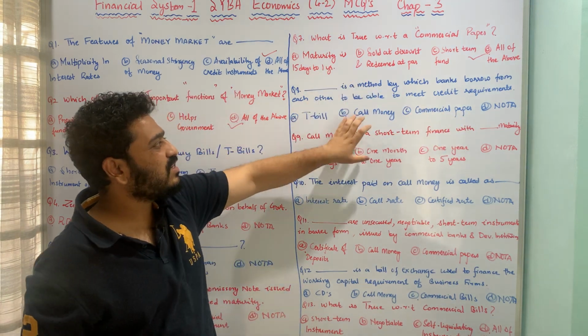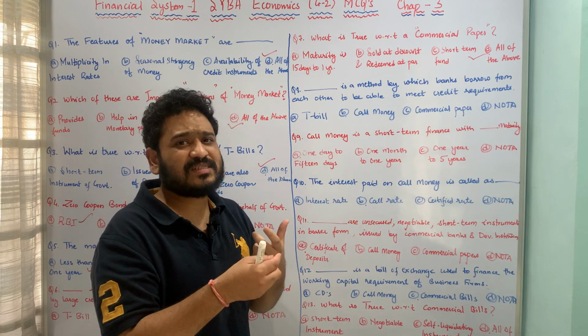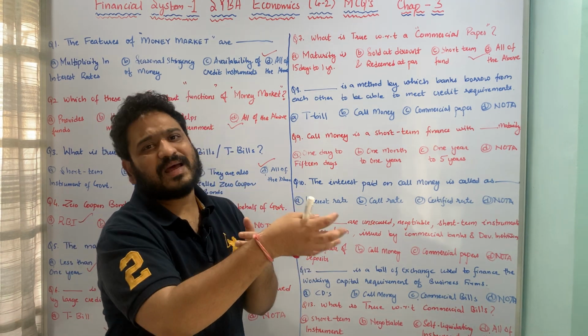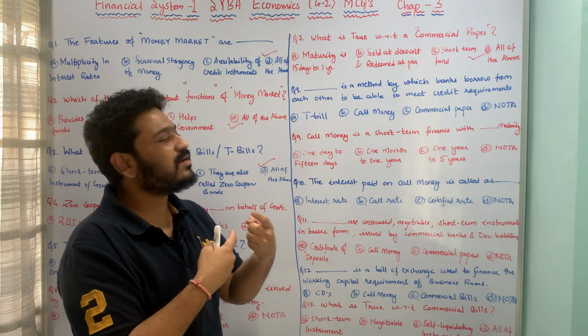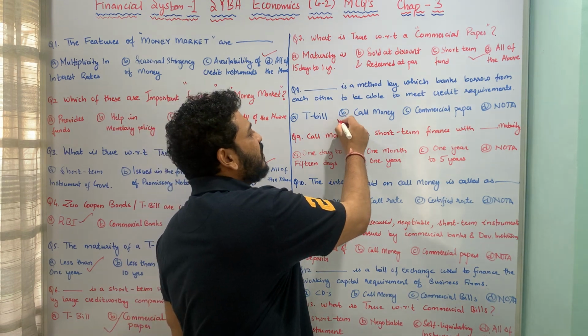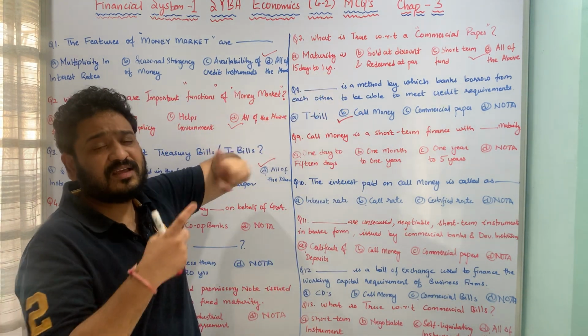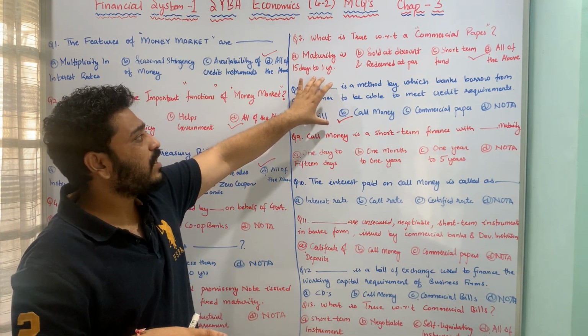So here the correct answer is call money. Call money or interbank market is between banks. That means if there is a bank which is in need of funds, it will go to another bank and borrow funds, and therefore that market is called the call money market or interbank market, and therefore option B is the correct answer to this question. I hope this question is pretty much clear. The transaction is happening between two banks. I hope this is clear.